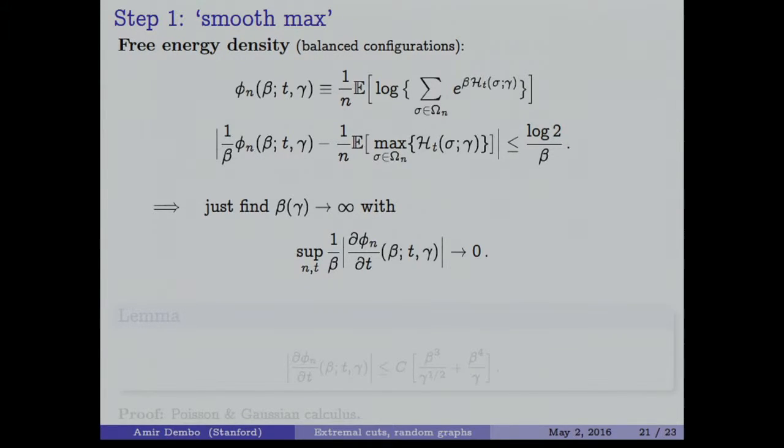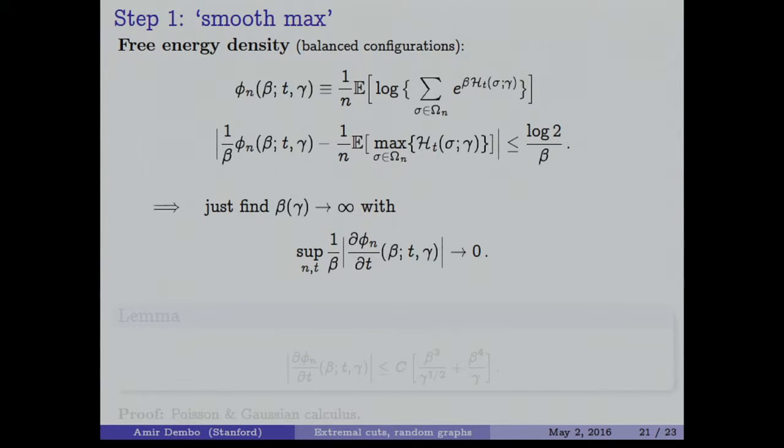Take the expected value, log, and divide by n. If you divide this function by beta also, and take beta going to infinity, you will emphasize the value which is maximal here. But even before you do that, the value of the partition function is at least e to the beta times the maximum, and at most 2 to the n times e to the beta times the maximum.